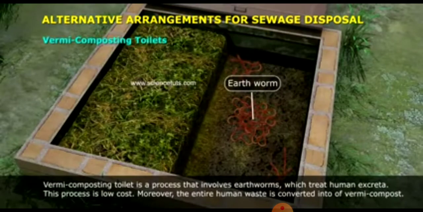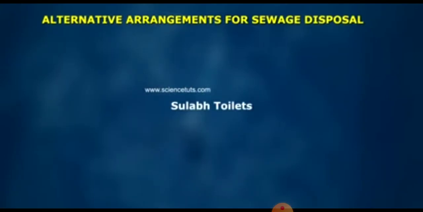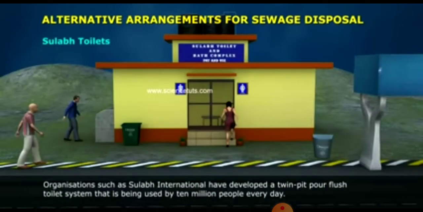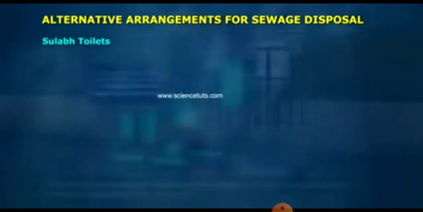So this was regarding vermicomposting toilets, a process which involves earthworms that treat the human excreta. This process is low cost, and moreover the entire human waste is converted into vermicompost. As you can see in this animation how this process is going on. Now after this we will discuss the next, that is biogas plants. These are the alternative arrangements for sewage disposal.